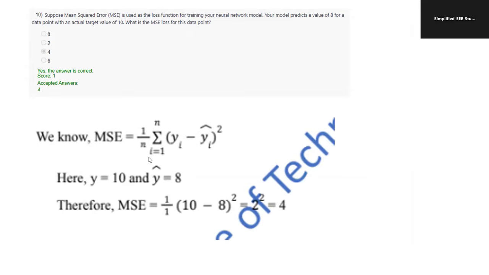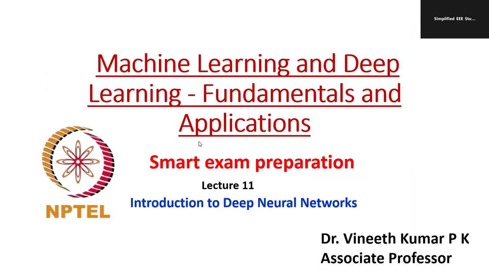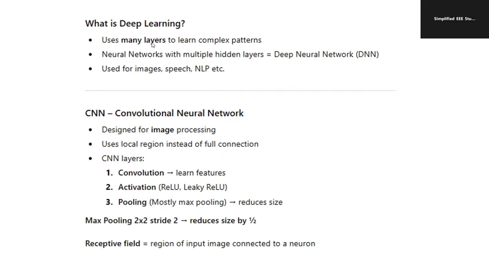Try to study the parameters: what is n, what is y, what is y cap. Okay. Then, introduction to deep neural networks. What is deep learning? It uses many layers to learn complex patterns. You are using the layers and studying the complex patterns. A neural network with multiple hidden layers equals a deep neural network, DNN.